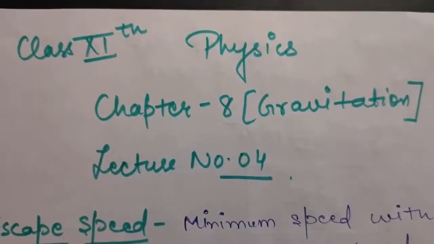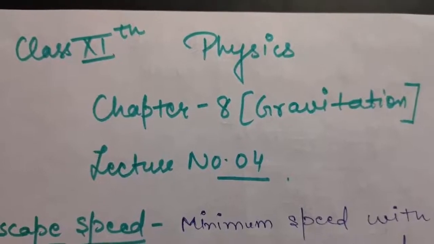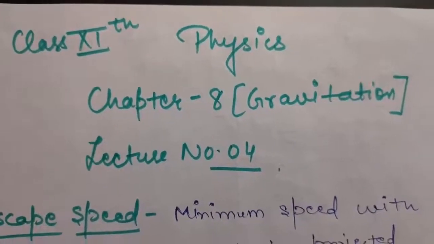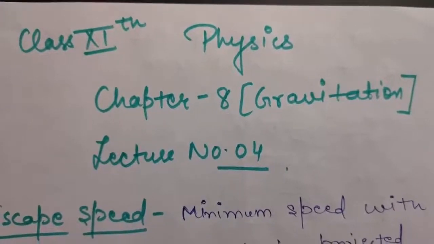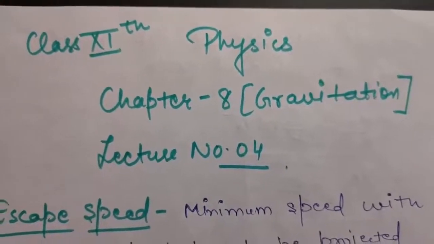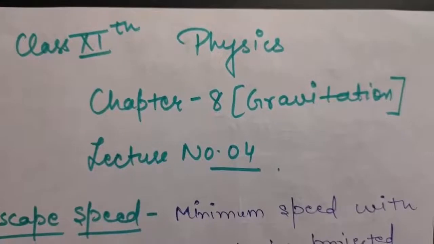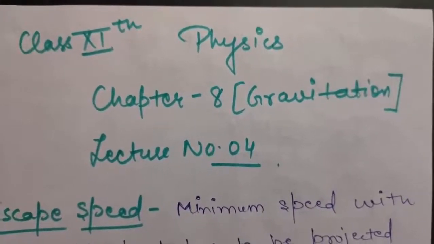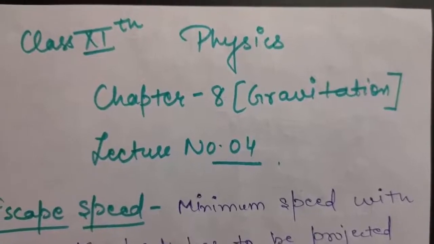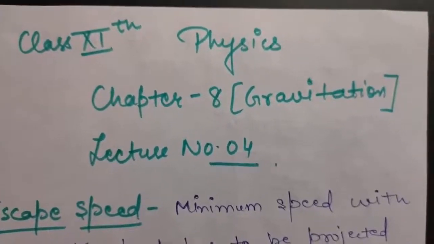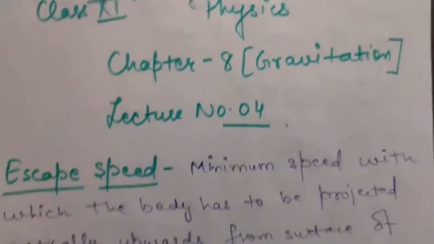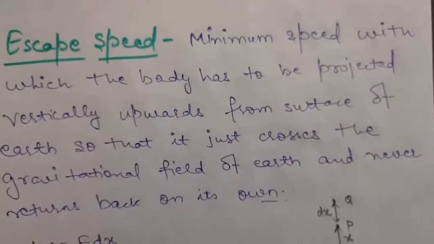So this is your subject physics, chapter number 8, that is gravitation, and lecture number 4. In the previous lecture we were studying about satellites. We studied two types of satellites, that is geostationary satellites and polar satellites, and then I told you about the orbital speed, time period and height of a satellite. So after studying orbital speed, today we'll be starting with escape speed.